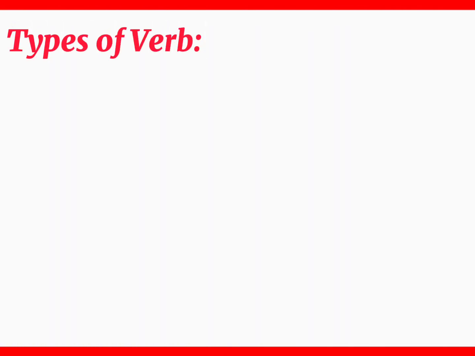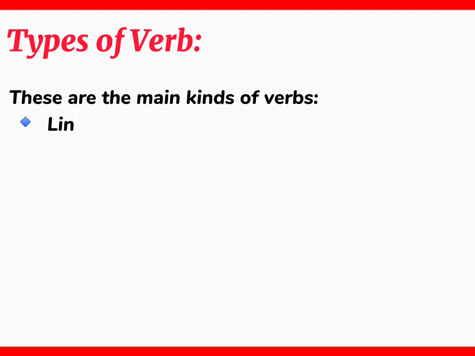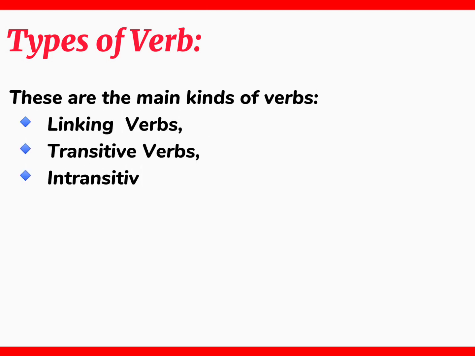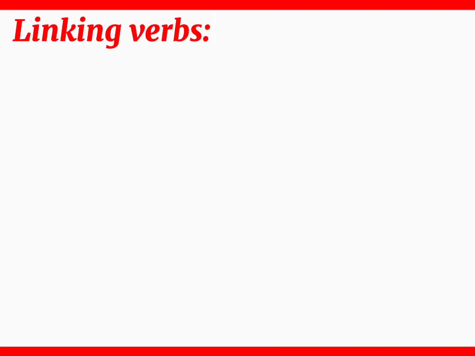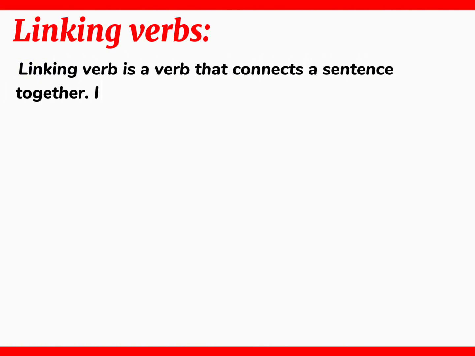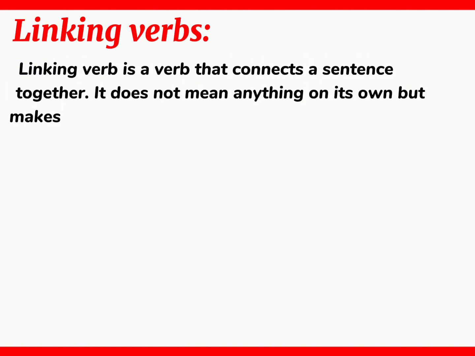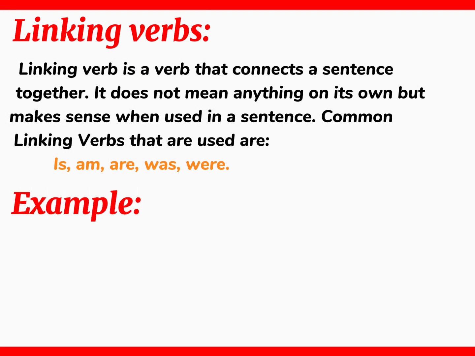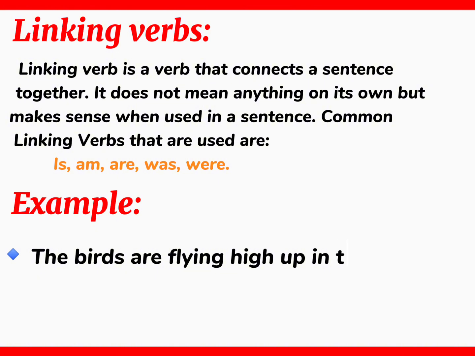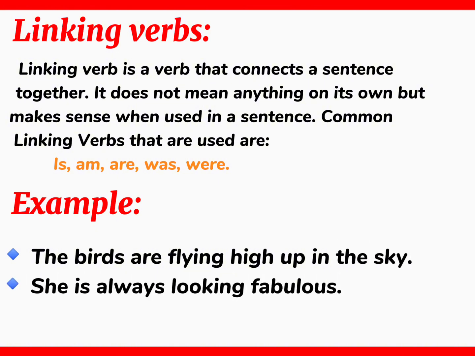Types of verbs. These are the main kinds of verbs: linking verbs, transitive verbs, intransitive verbs, reflexive verbs, auxiliary verbs and modal verbs. Linking verbs. A linking verb is a verb that connects a sentence together. It does not mean anything on its own but makes sense when used in a sentence. Common linking verbs that are used are is, are, was, were. Examples. The birds are flying high up in the sky. She is always looking fabulous.